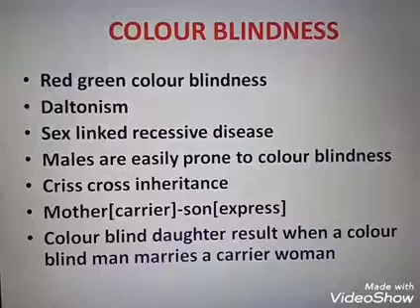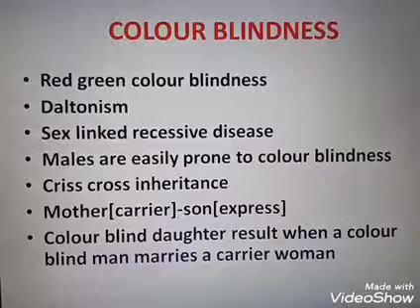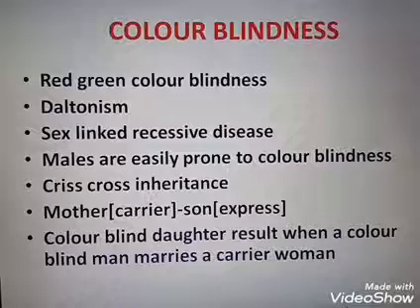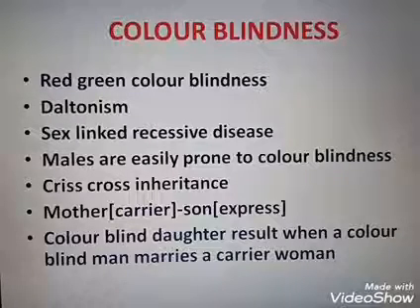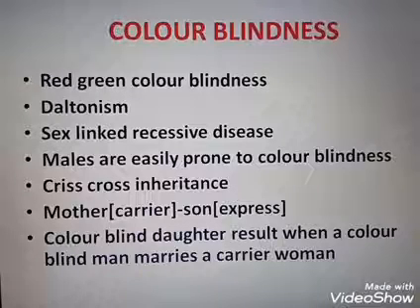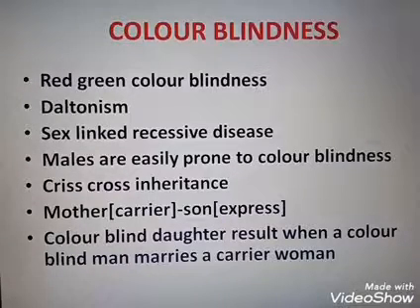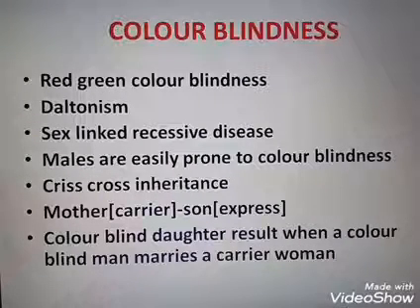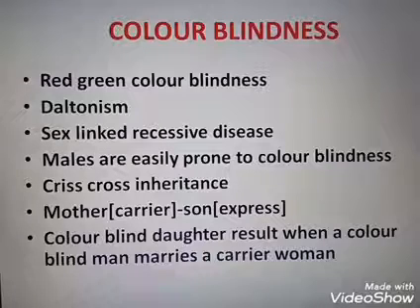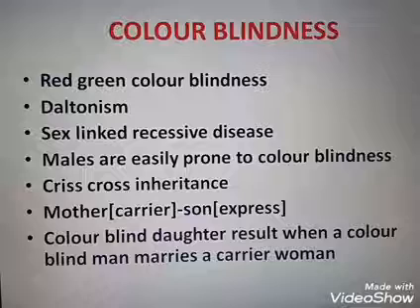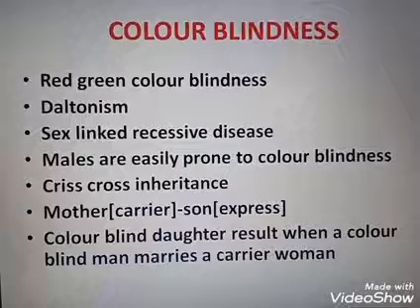Suppose they have an inability to recognize the red color, that is known as protanopia. Suppose green color inability, that is known as deuteranopia. Red color protanopia, green color deuteranopia, and for the blue color tritanopia.